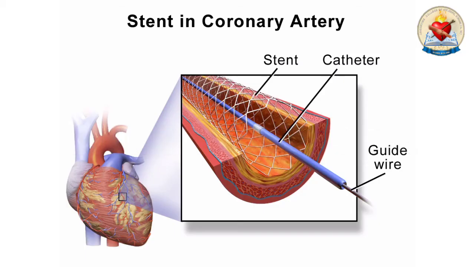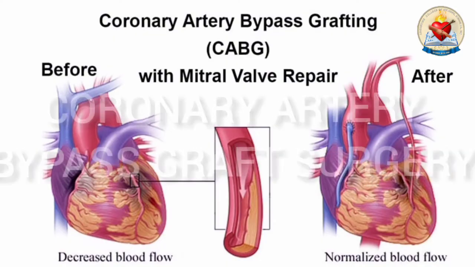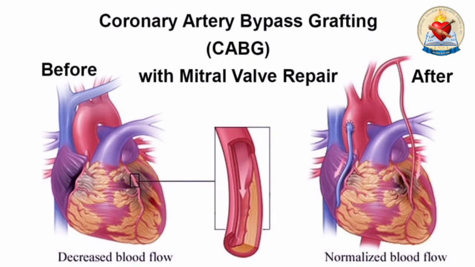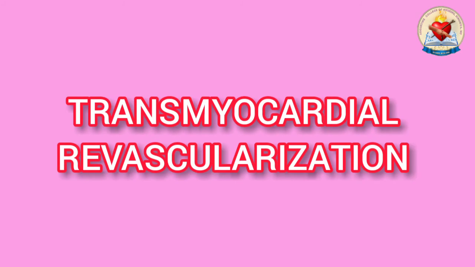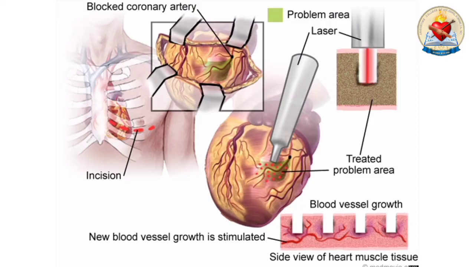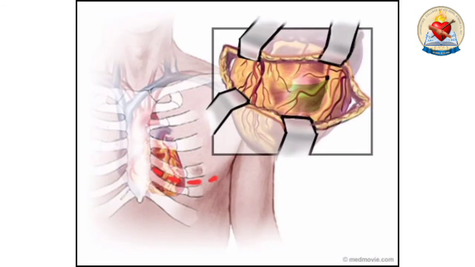Intracoronary stent. A diamond mesh tubular device is placed in the coronary vessels. Other intervention strategies include coronary artery bypass graft surgery. A graft is surgically attached to the aorta and the other end of the graft is attached to the distal portion of the coronary vessels. Transmyocardial revascularization. By means of a laser beam, small channels are formed in the myocardium to encourage new blood flow.